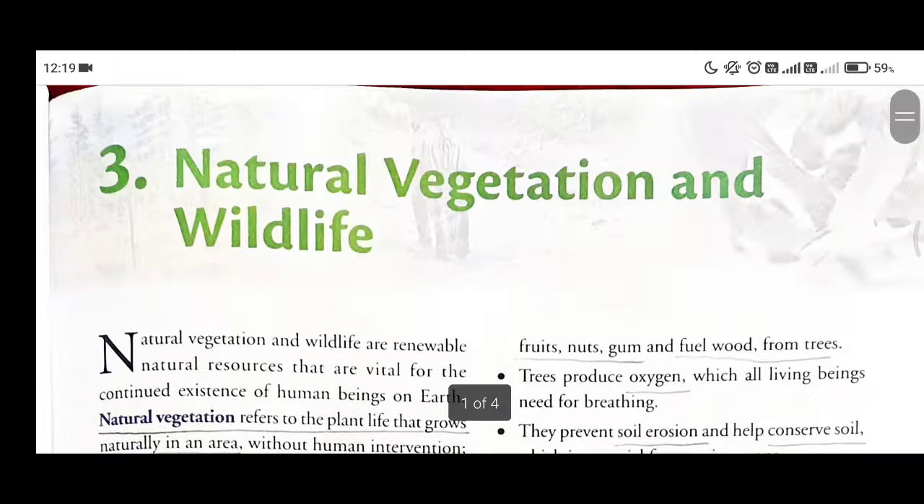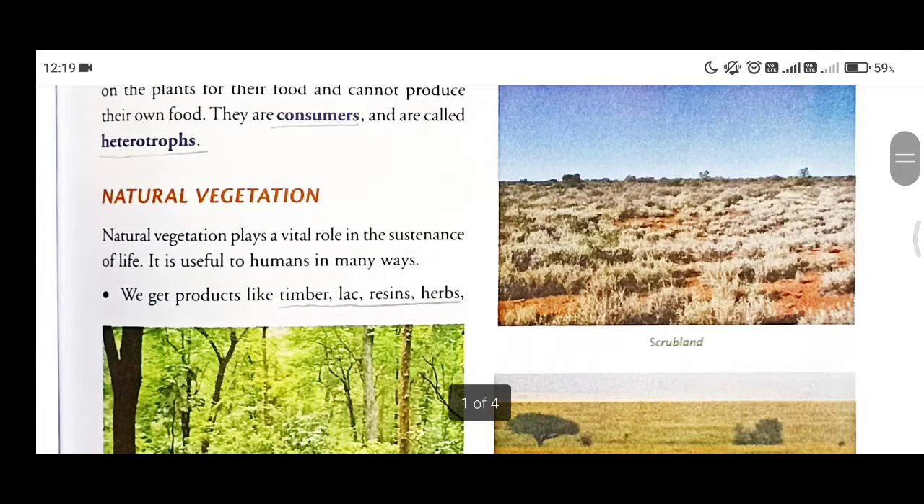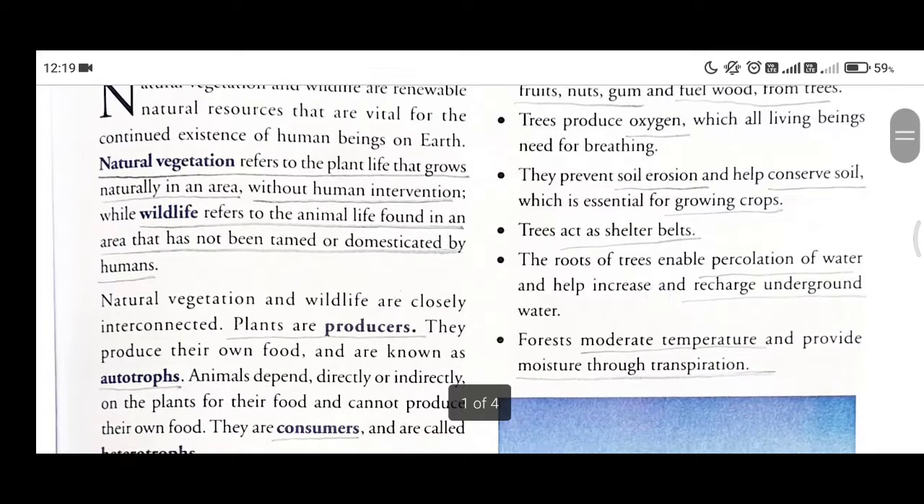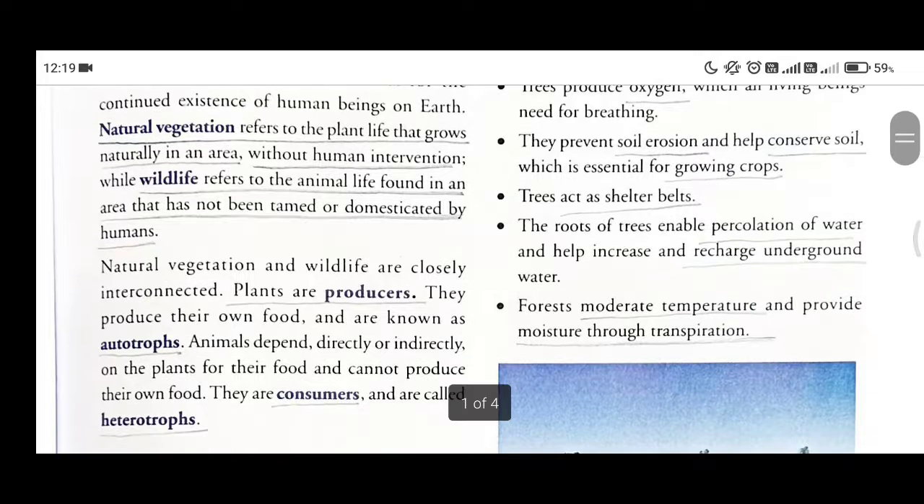This natural vegetation, that is forests, shrubs or grasslands, are useful to mankind in many ways. Some of them are explained here in this particular chapter. From the forest, we get products like timber, resins, and different things like fruits, nuts, gums, fuel wood. All these are the products that we get from trees. Trees also produce oxygen in the process of photosynthesis, which is very necessary for us, students. We already know that we breathe oxygen. Actually, we breathe all the gases together, but it's the oxygen that we need.